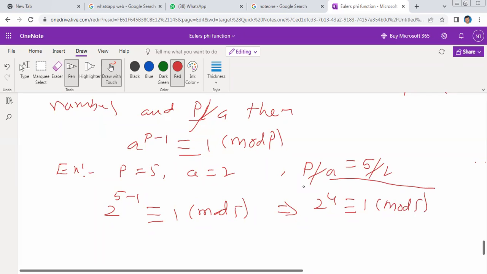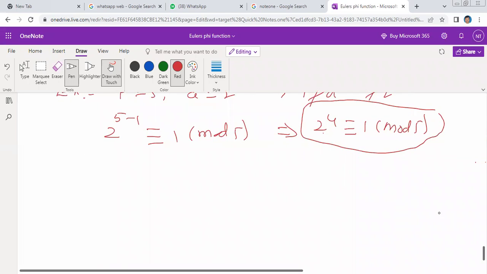What is the meaning of this one? When 2 power 4 is divided by 5, the remainder is 1. What is the value of 2 power 4? 16. 16 can be divided by 5. 5 threes are 15. Remainder is 1. The term here is the remainder: when 2 power 4 is divided by 5, the remainder is 1. So 2 power 4 is congruent to 1 modulo 5.